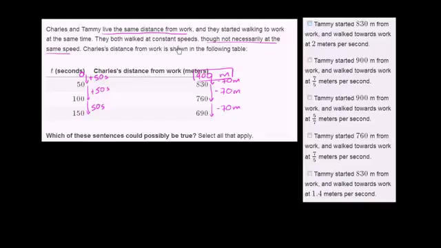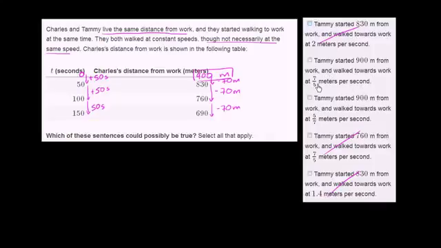Now, they tell us that they don't necessarily walk at the same speed, so we don't know what Tammy's speed is. This hasn't in any way constrained Tammy's speed. We know that she started 900 meters away, so this can't be the case. That says 830. We know that this can't be the case because they all talk about starting at a distance other than 900 meters. And over here, this one says she started at 900 meters from work and walked towards work at 7/5 meters per second.